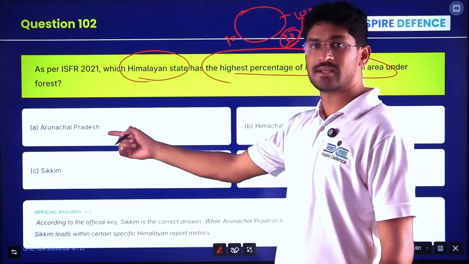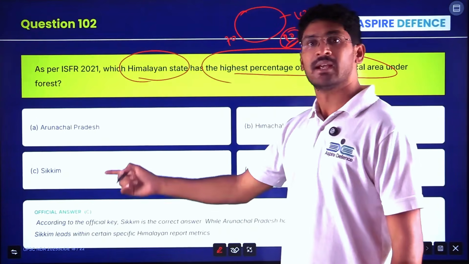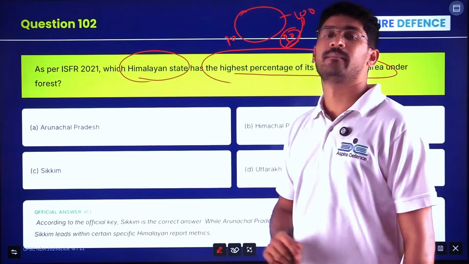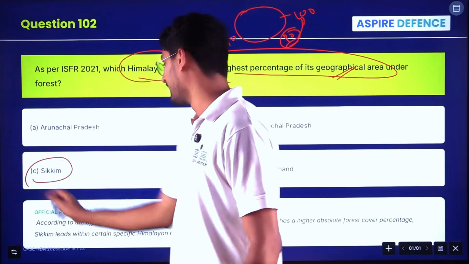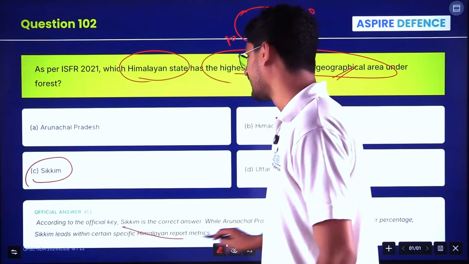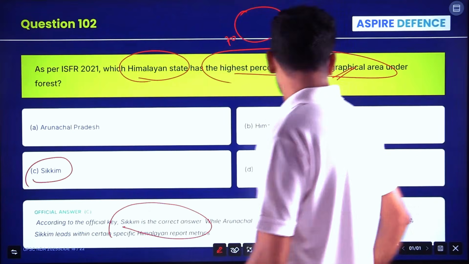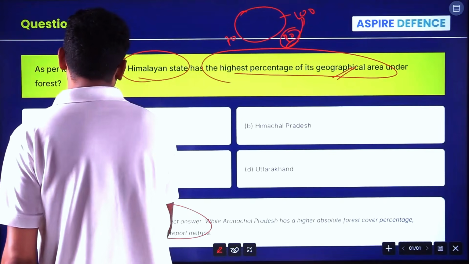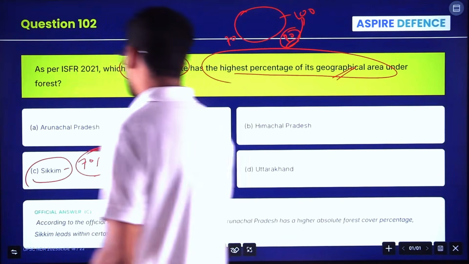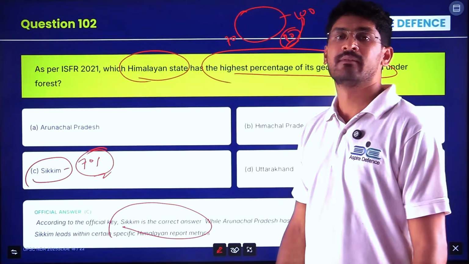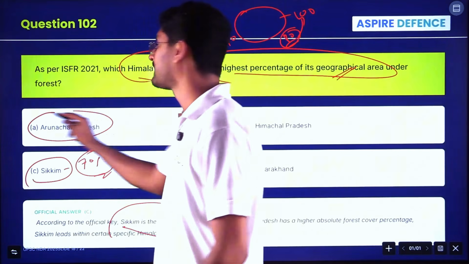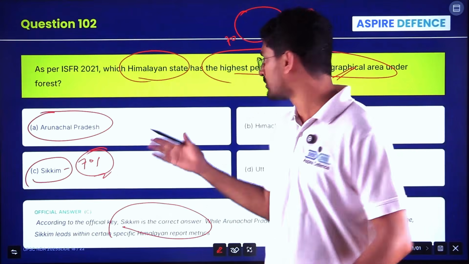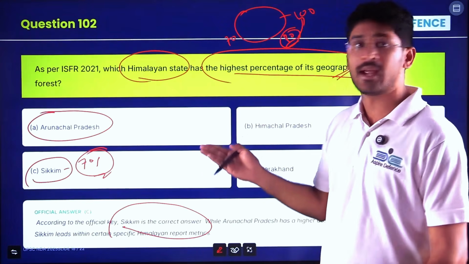So the options are Arunachal Pradesh, Himachal Pradesh, Sikkim, Uttarakhand. What is the answer here? Very tricky question. The answer was Sikkim. Sikkim is the correct answer. It has around 70 to 75% of its total geographical area as forest area. If you see in terms of volume, Arunachal Pradesh is the biggest state among the Himalayan states given here.